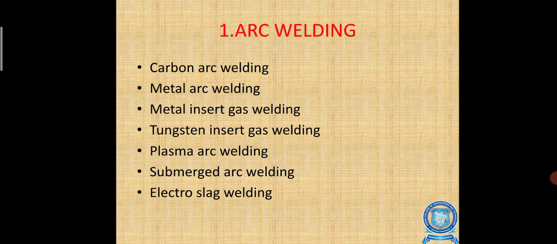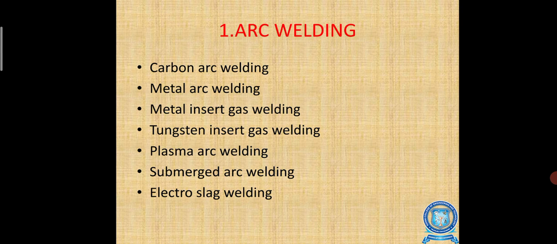First of all, we have to see arc welding. Some types: carbon arc welding, metal arc welding, metal inert gas welding, tungsten inert gas welding, plasma arc welding, submerged arc welding, and electroslag welding. Arc welding consists of an arc through which power is supplied to your welding area.